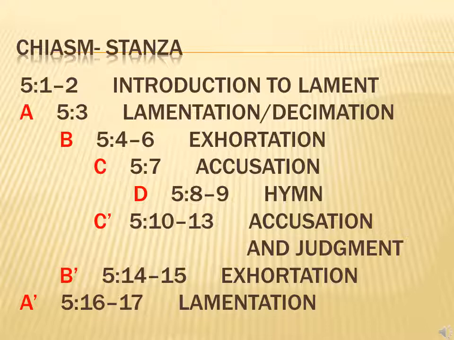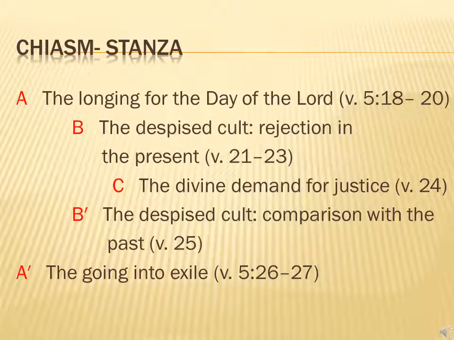All right, so let's go back though to the structure, what we're looking at. This stanza, we see by this chiasmic pattern, shows us the boundaries of this stanza, this complete thought. Verses 3 through 17 form the first stanza in chapter 5. If we look at the next section of chapter 5 of Amos, we see that it's another chiasmic pattern. So verses 18 through 27 form another chiasmic pattern within chapter 5 itself.